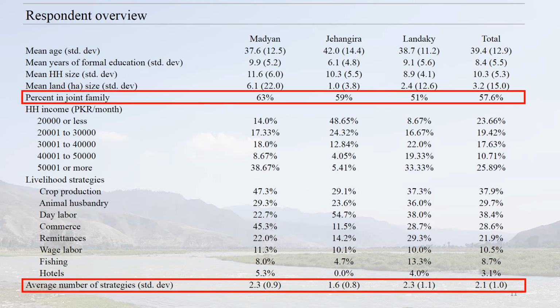First, you can see that the majority of respondents in our sample report living in joint families. While data on joint families is unavailable at a national scale, this is fairly representative of the UN estimate that 55% of Pakistani households are multi-generational, which is a structure that does include joint families. I also want to point out that the average number of livelihood strategies shows that engaging in multiple livelihood strategies is the norm in this context.